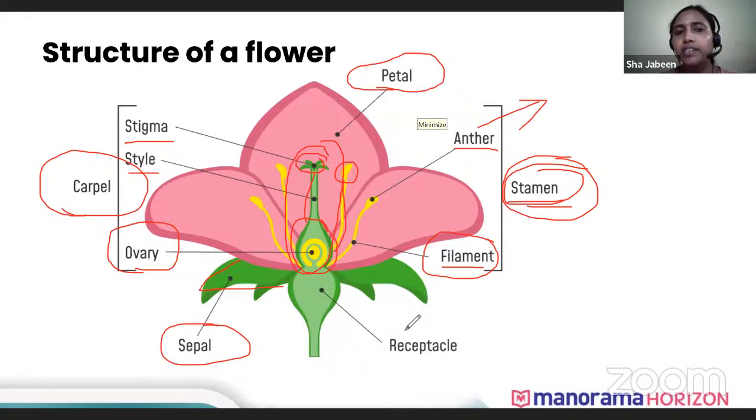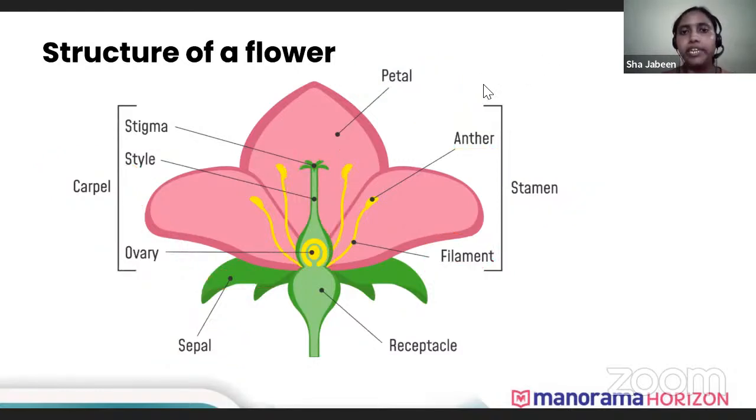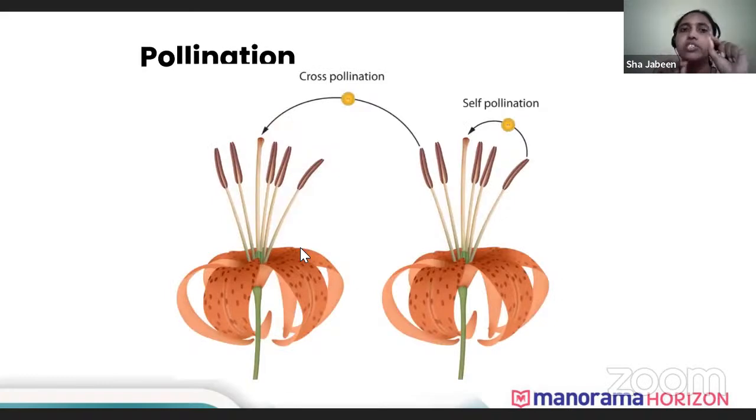Is the flower part clear? The parts of the flower? Okay. So now let's move on to pollination. Now, I told you that pollen is the male reproductive structure of a flower, the male reproductive cell of a flower. Similarly, the ovule is the female reproductive cell.